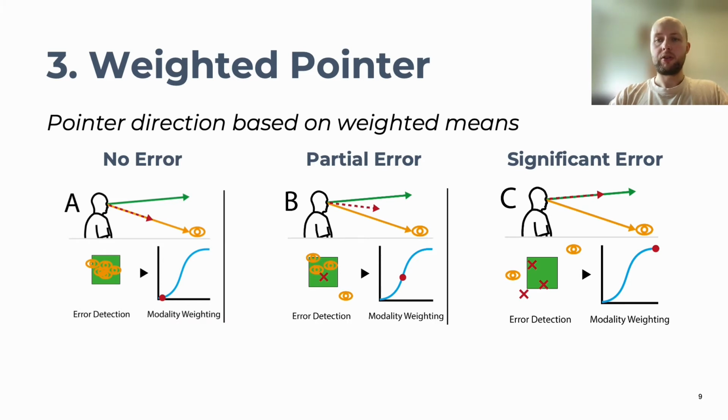So a user's pointer position will be fully dictated by gaze if the gaze signal is deemed accurate and stable enough, as we can see in A. As the gaze signal deteriorates, as we see in B and C, it will increasingly rely on the fallback modality until the pointer position is completely dictated by the fallback modality, in this case the head pointer.